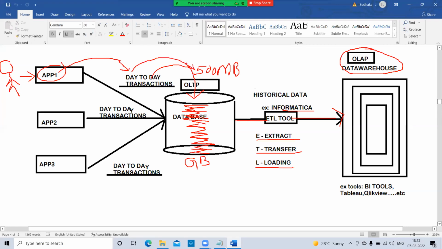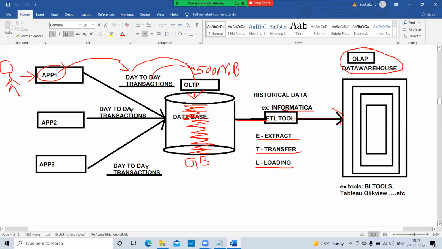If your organization is a big organization, a large amount of data is generated in 24 hours. There are small scale industries, mid-scale industries and large scale industries, so the data generated also depends on your business.